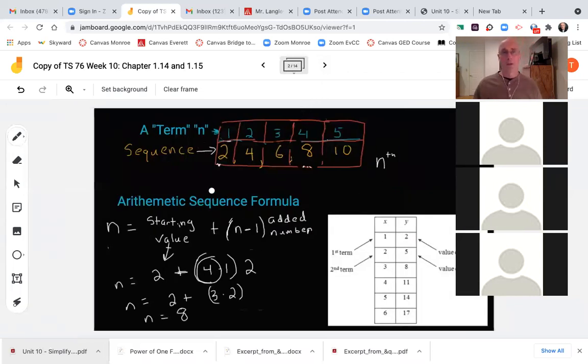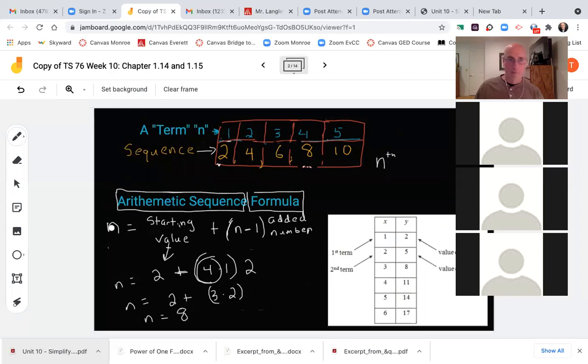So here's what I want you to copy down next. I want you to copy down the formula. This is the formula for an arithmetic sequence, okay? It's a formula that I use in investing, in banking, and research and all kinds of things. So this will go all next to arithmetic sequences.